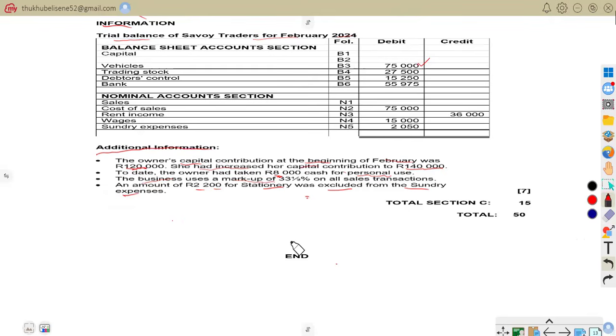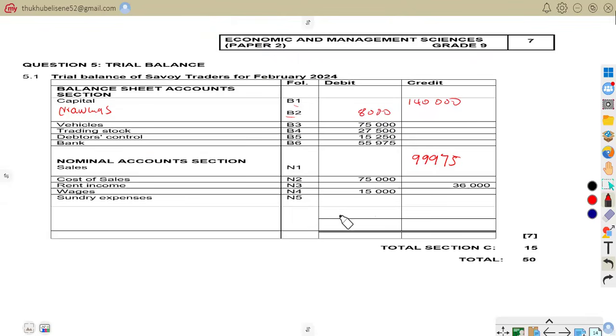We have our sundry expenses as 2,050. So we are going to add the excluded amount of 2,200. All of this will give us 4,250.